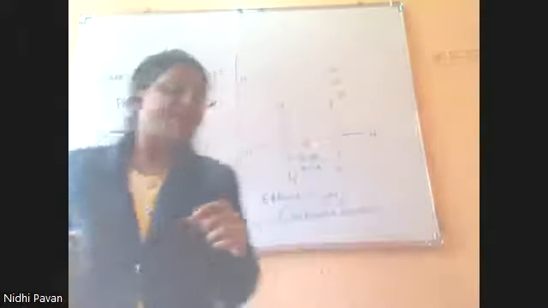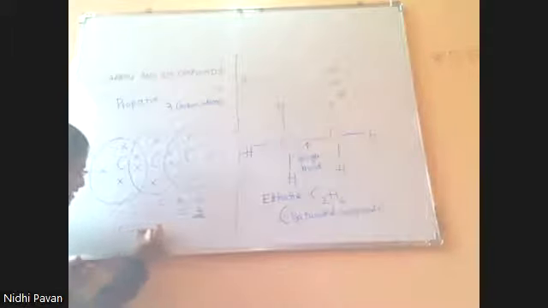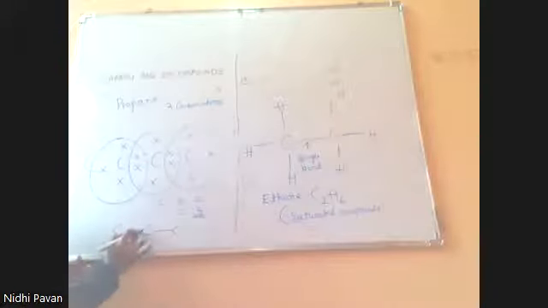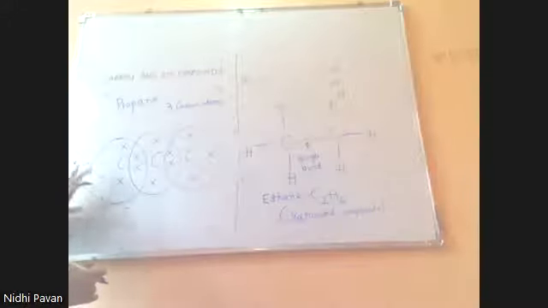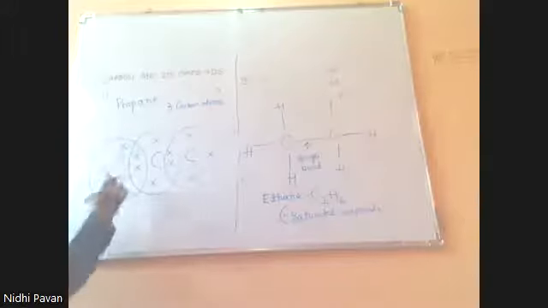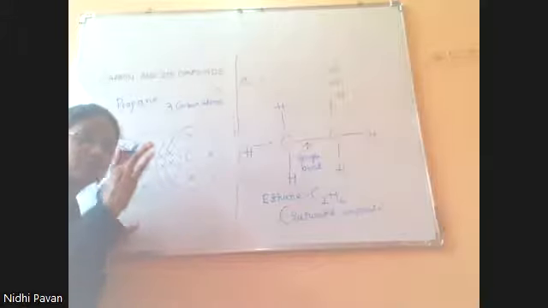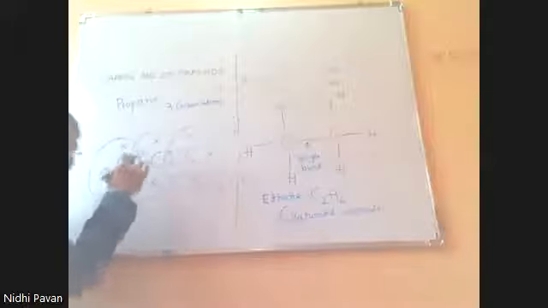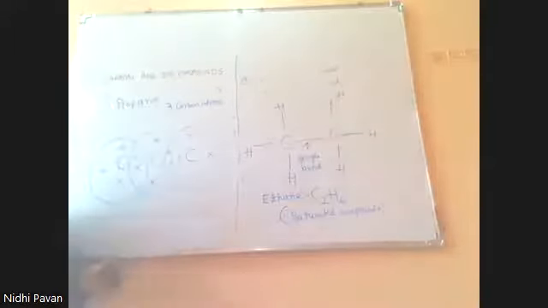Right? Next. Now, all the 3 carbons are linked by a single bond. 1 pair with this, 1 pair with this, single bond. Now, let me consider the number of electrons. With this carbon, 1, 2, 3, 4, 5. So it needs 3 more electrons to become 8. Then this one, 1, 2, 3, 4, 5, 6. It needs 2 more electrons. Then 1, 2, 3, 4, 5. Again, it needs 3 more electrons.